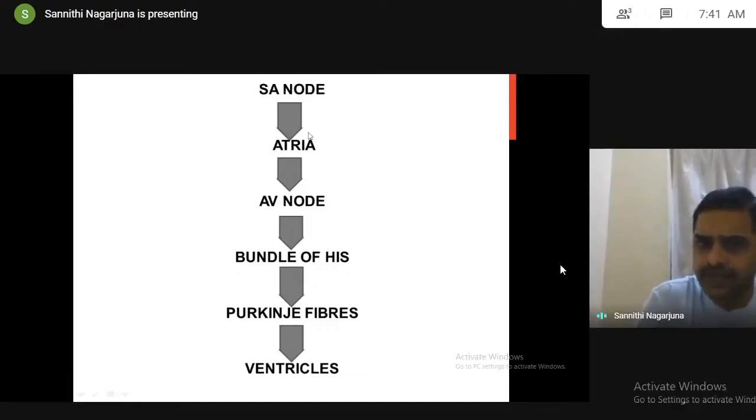From the SA node, the impulse transfers to the atria, atria to AV node, AV node to bundle of His, to Purkinje fibers, reaching the ventricles. This is how the impulse will be conducted. Most important, as you studied in the previous classes also: SA node to atria, atria to AV node to bundle of His to Purkinje fibers to ventricles.